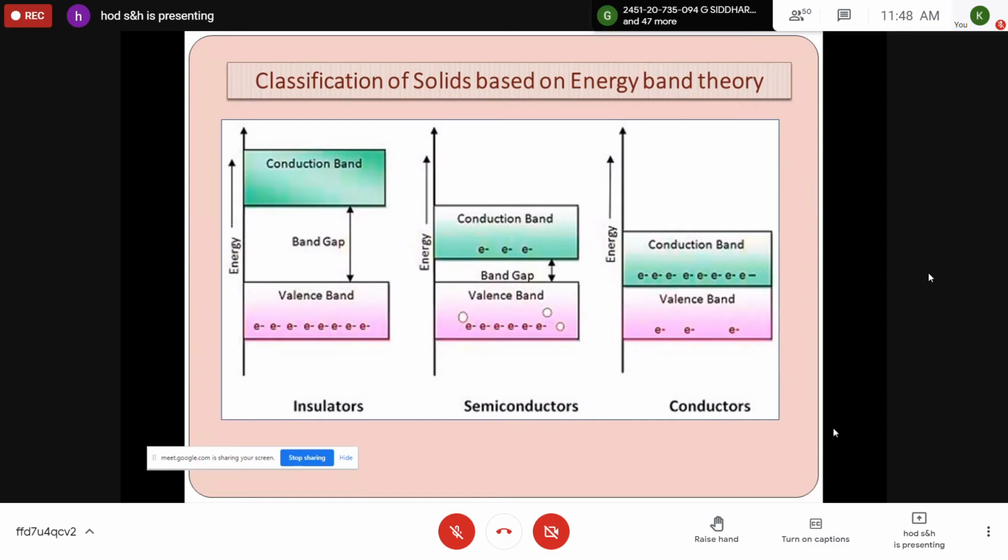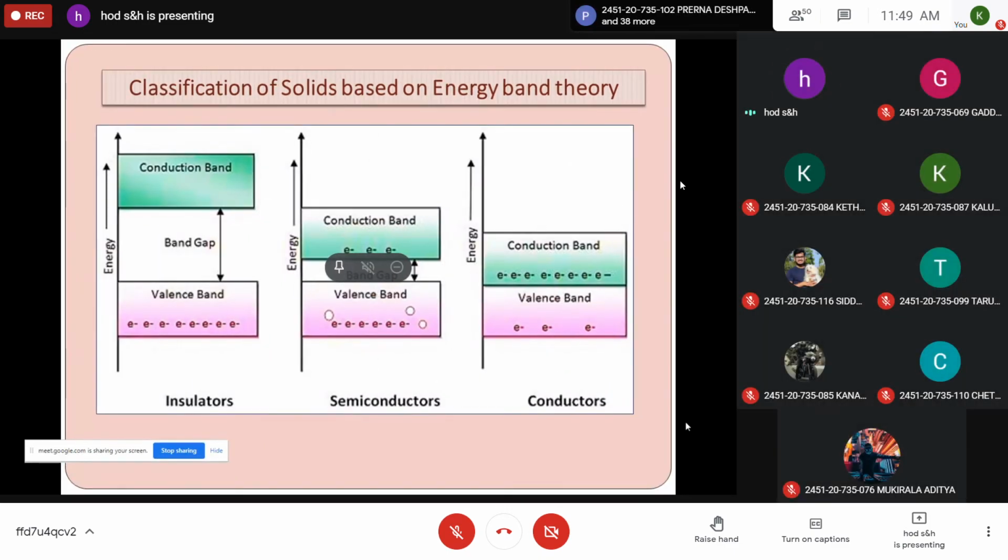For insulators, the gap is very high. No electron will be moving from valence band to conduction band. For semiconductors, the gap is a little bit less. For conductors, there is no gap. There is no concept of valence band and conduction band in case of conducting materials. Whereas for semiconducting materials, the energy gap is more than conductors and less than insulators. In this way, band theory of solids successfully explained the classification of solids as conductors, semiconductors, and insulators.